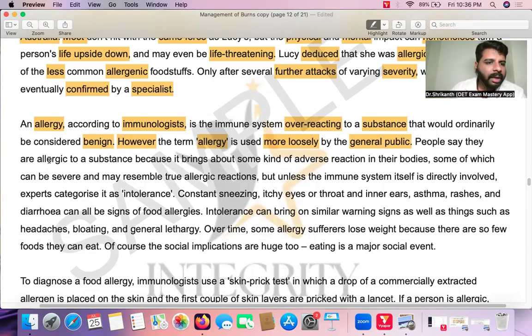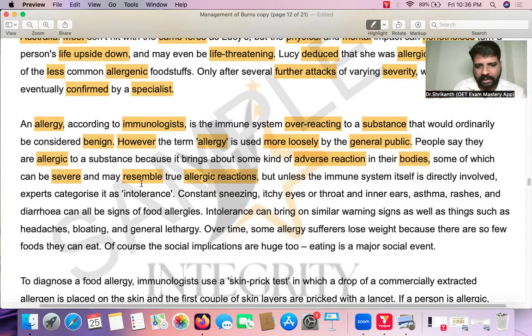People say they are allergic to a substance because it brings some kind of adverse reaction in their bodies. So if a person is eating something and gets any kind of adverse reaction, immediately they will say, oh, I am allergic to this. Some of which can be severe and may resemble true allergic reactions. Even if it is going to be very severe, and also resemble means what?